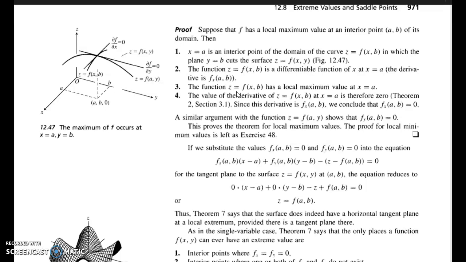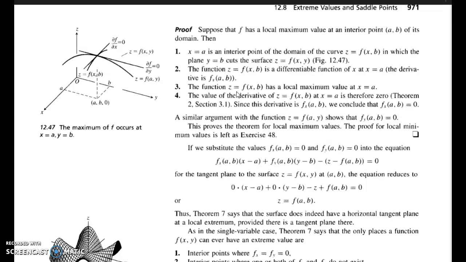A similar argument applies with x equal to a. Suppose that f has a local maximum value at an interior point AB of its domain. Then x equals a is an interior point of the domain of the curve z equals f of xb, in which the plane y equals b cuts the surface z equals f of xy. Next, the function z equals f of xb is a differentiable function of x at x equals a, and it has a local maximum value at x equals a.